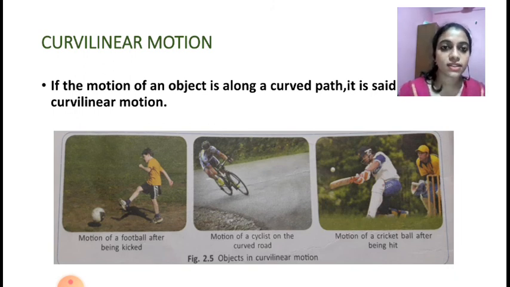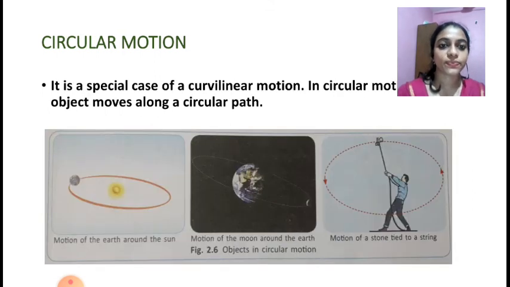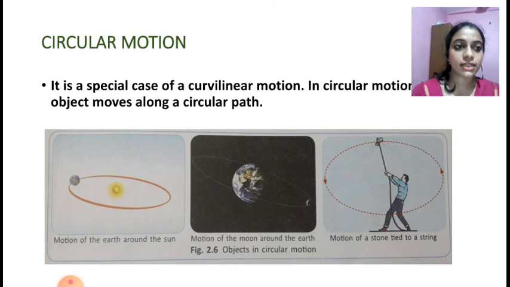So what we have discussed: what is rest, what is motion. Motion and rest are relative terms. What are the types of motion? The first motion is translatory motion, and translatory motion is of two types, rectilinear motion and curvilinear motion. Okay, and next one is circular motion. I have told you that it is a special case of curvilinear motion.